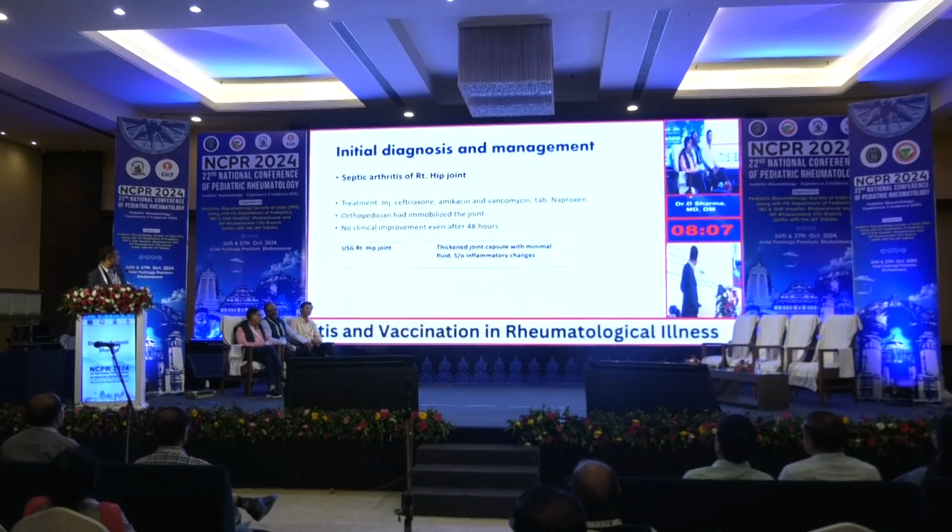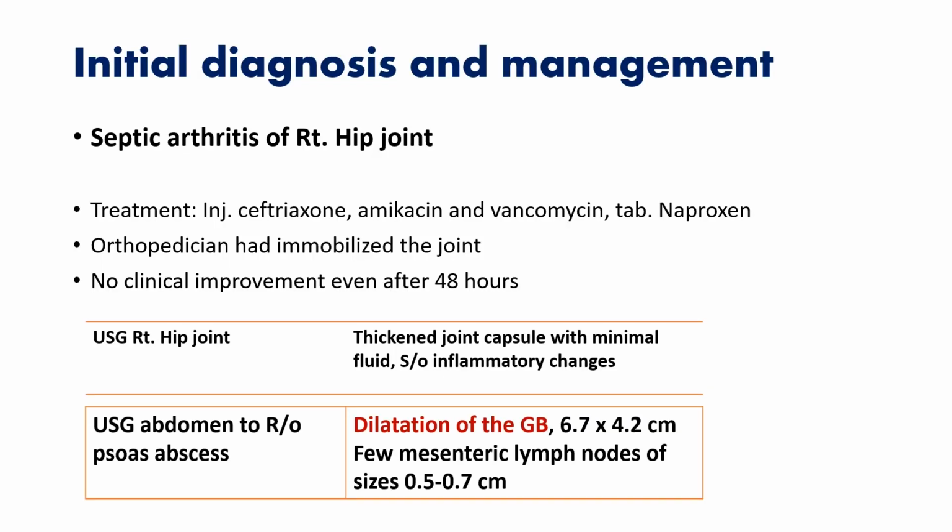So we did a USG of the hip joint, which revealed a thickened joint capsule with minimal fluid, suggestive of inflammatory arthritis changes. So it became an inflammatory arthritis. We did not know what was happening to the child. So an ultrasound abdomen was done to rule out psoas abscess, and a great salute to the radiologist.